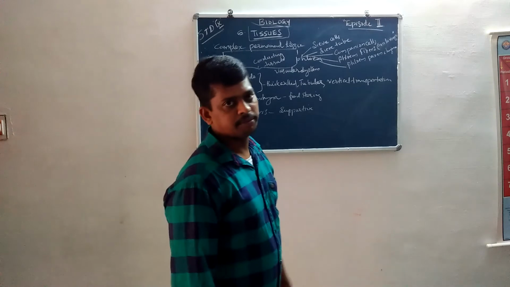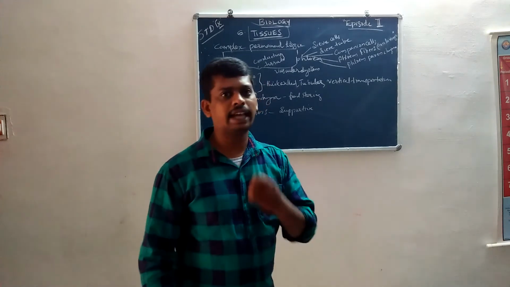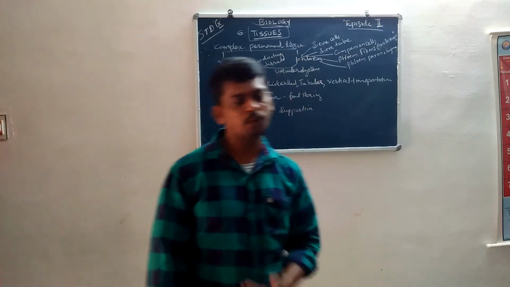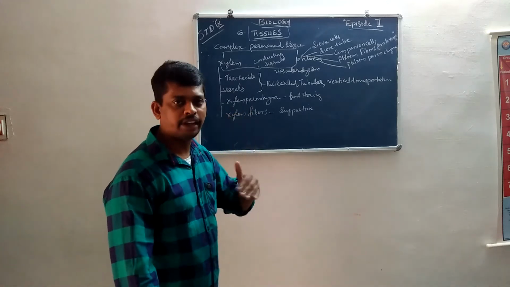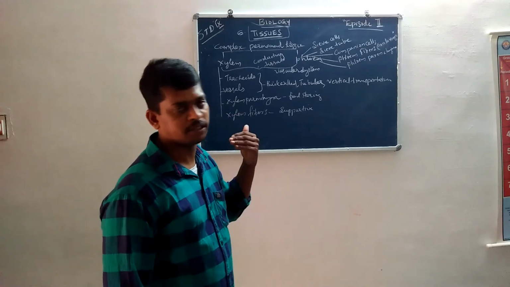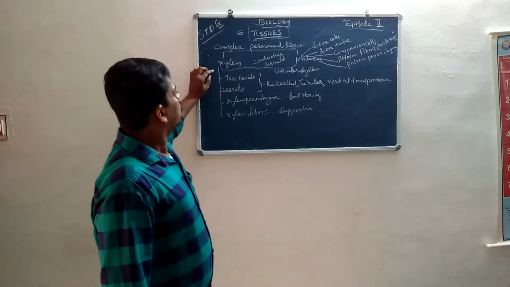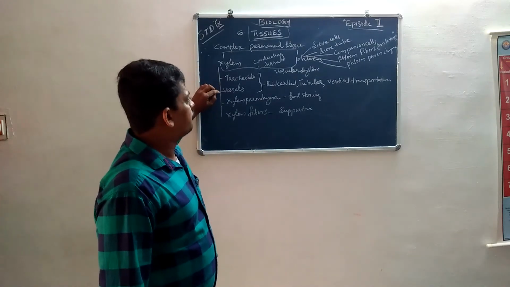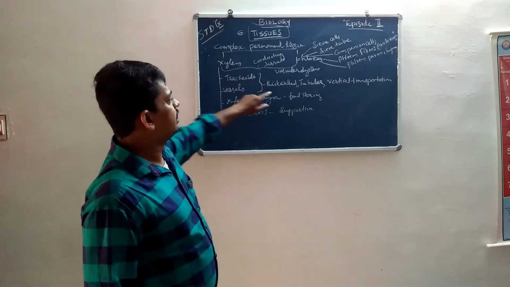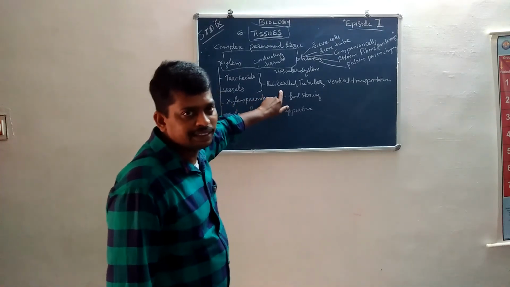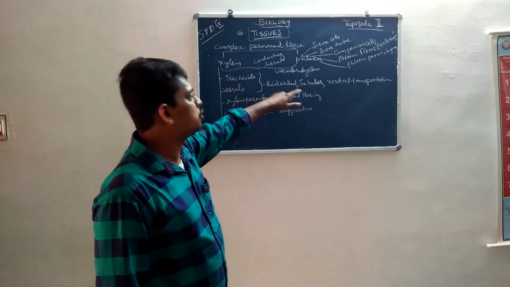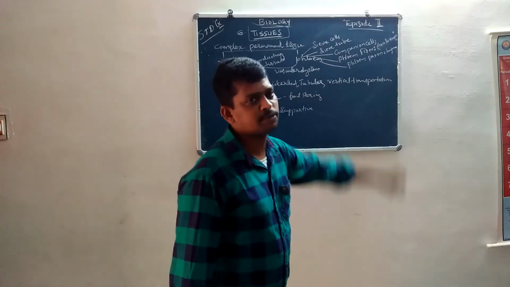In this xylem, there is only one direction, from root to leaf, upward direction only. Now, tracheids and vessels. These have very thick walls, and are tubular vertical transport channels.